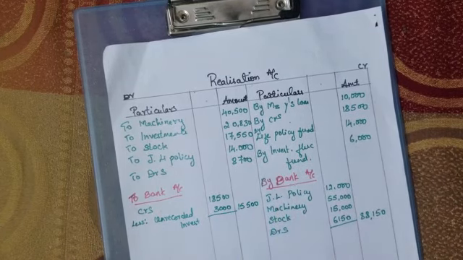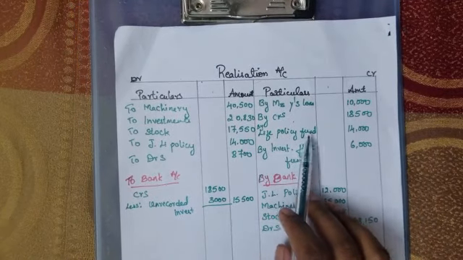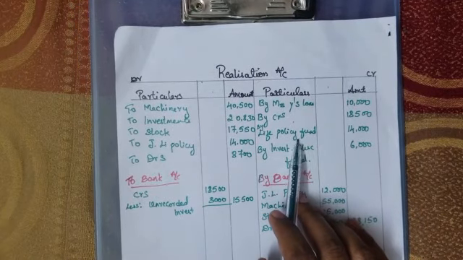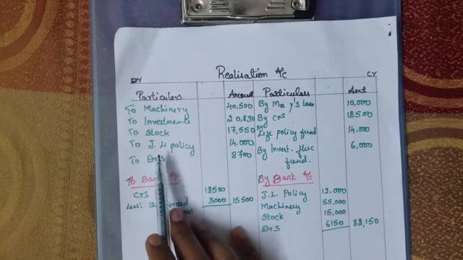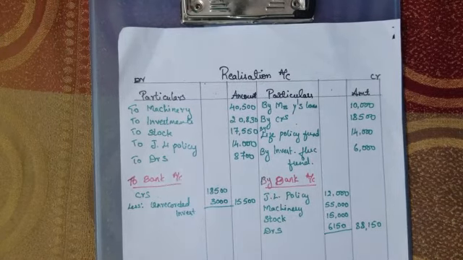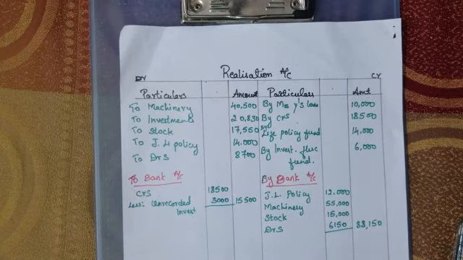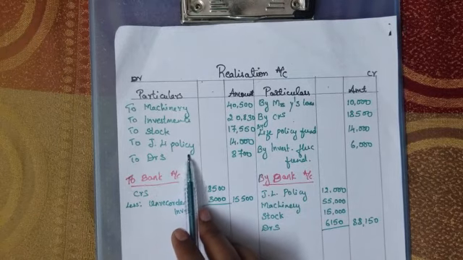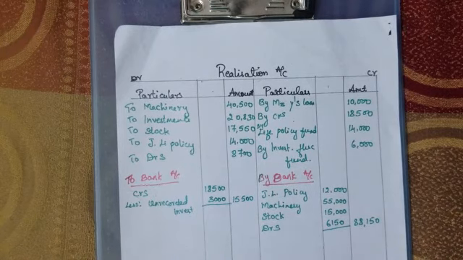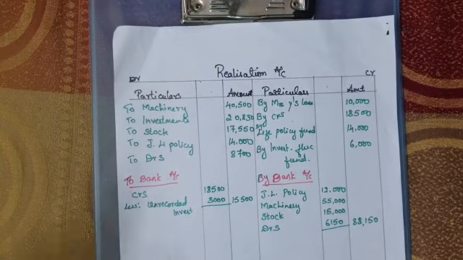Now please listen carefully. Joint life fund is always created out of joint life policy. The first thing, what is this joint life policy? Joint life policy is nothing but the firm investing into some other policy which is a third person's business. Everyone knows how a mutual fund works. We are investing in some mutual fund, taking some policies.